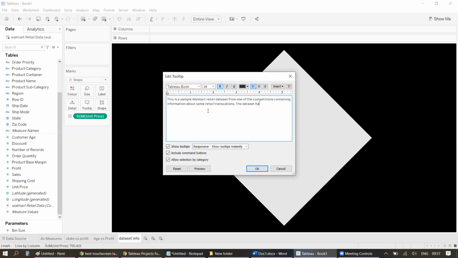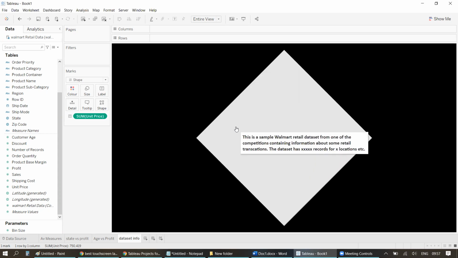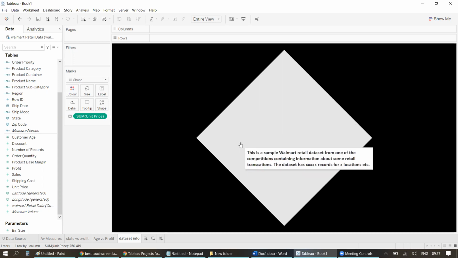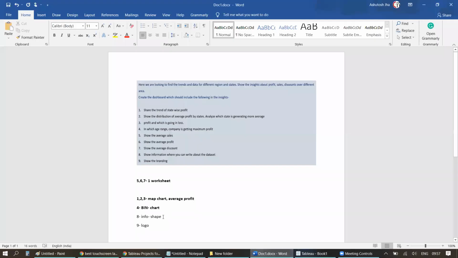The data set has some records, right? Whatever records for X locations, and so on. Whatever other information you want to put over there, you can do it here. Okay. Let me change this a bit, right? Yeah, I think we are good. So I'll just click OK. It looks good, right? Yep. So I think we have been able to do all of those. So this requirement is done. You have to add only the logo, which you can do on the dashboard as well, right?